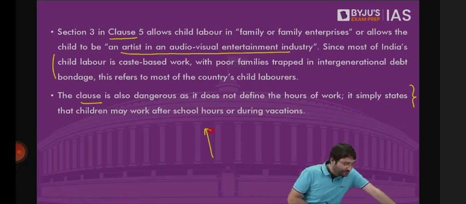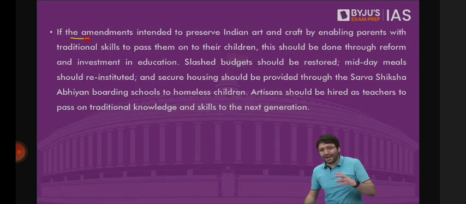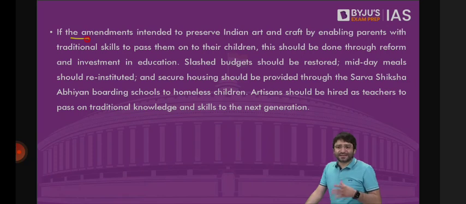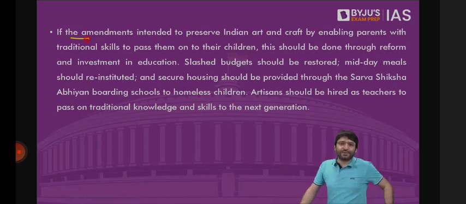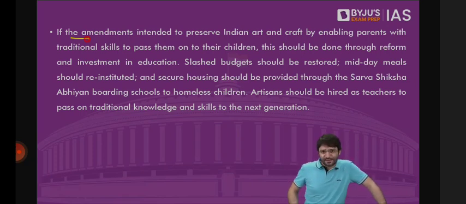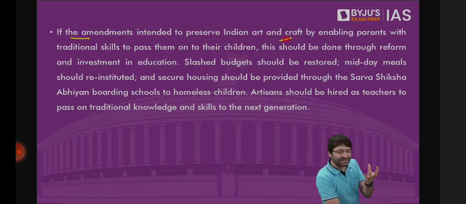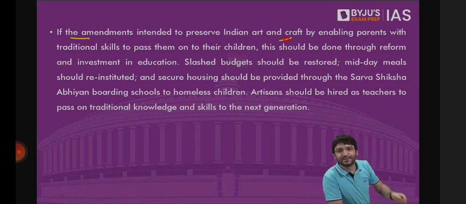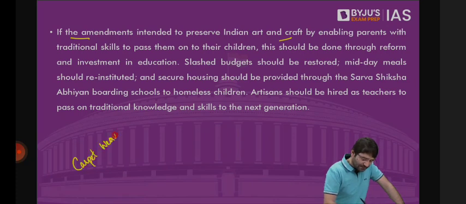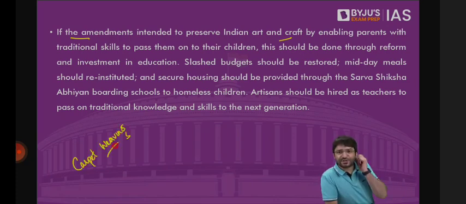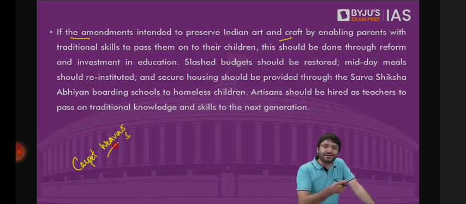Further, the government was asked, why have you allowed the children to be employed to work, to assist in family business, in family enterprise? The answer given by the government was that some of these families, they indulge in art, they indulge in craft, and we need to preserve it. For example, there's a family who is an expert in carpet weaving. For example, there are Kashmiri carpets which sell for 5 lakh, 10 lakh, 20 lakh rupees. Handmade carpets. Similarly, there are shawls, papier-mâché, wood carving, bamboo making, so many different arts and crafts in different parts of the country, but it is taught by family. And this teaching how to weave carpet or how to indulge in these crafts, this was taught generation to generation by their forefathers. So this art is basically generational, and we need to preserve it.